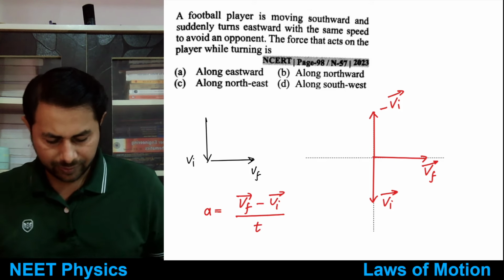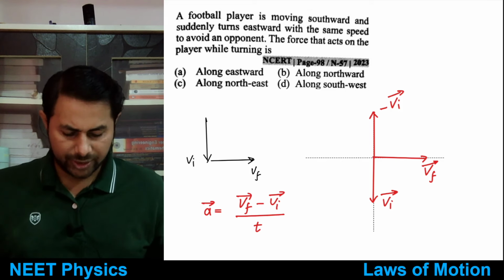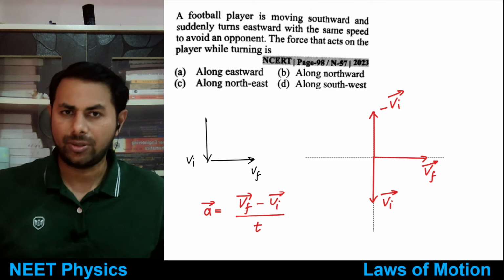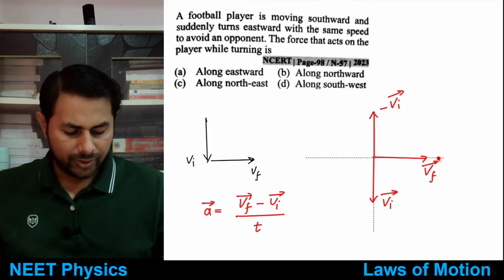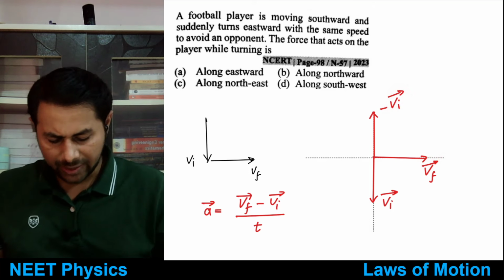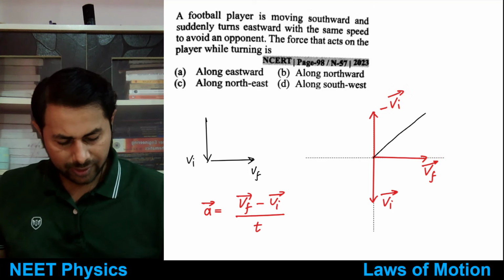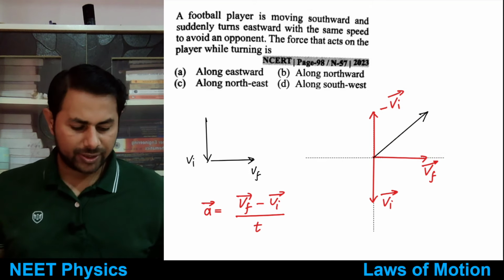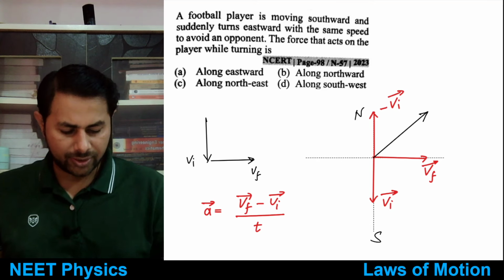And force is just mass into acceleration. So whatever is the direction of acceleration, the same is the direction of force. So vf minus vi would be directed like this. The resultant would be directed like this. Which direction is this? This was south, this is north, this is east, and this is west.